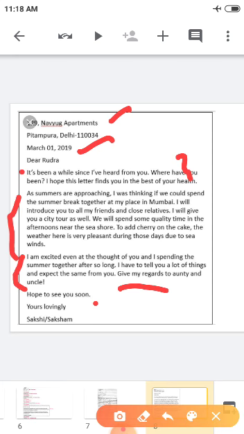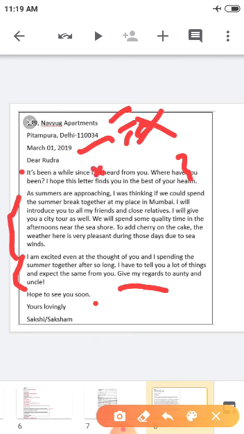Here one difference is, while writing the formal letter, you will be writing the to address. Here you don't need to write the to address. For informal letters, you don't need to write the to address. That means there is no receiver's address. Or you don't need to write the subject also. For what purpose you are writing, you will be writing one line, as I explained. There is no subject in informal letters.